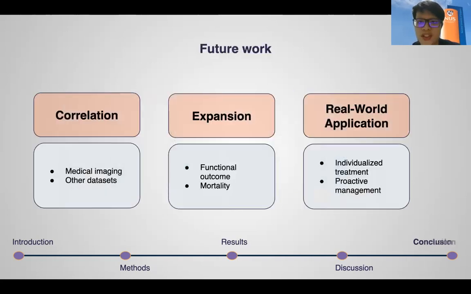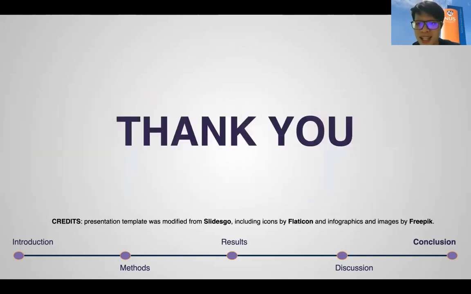For future improvements, our team would ideally like to correlate with medical imaging, like results from CT scans, or with other datasets. Furthermore, predicting 3- and 6-month functional outcomes, as well as mortality, would increase the clinical applicability of our model to patients like Joe. We hope that HICCUP will be a useful tool to aid clinicians in their management, reducing the missed ICH warning signs. In doing so, we hope to help Joe and many others from experiencing the devastating complications of ICH.